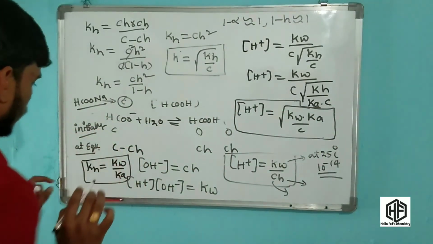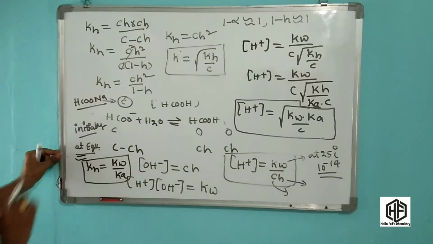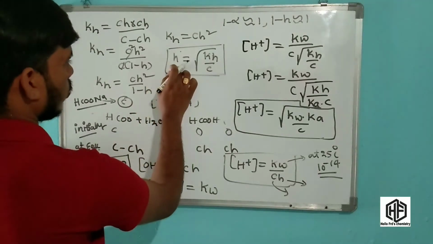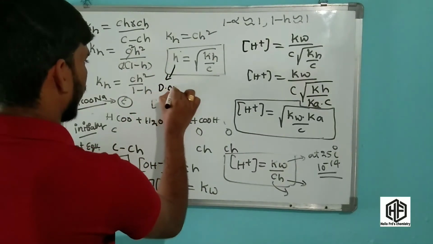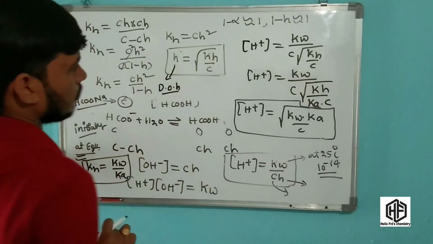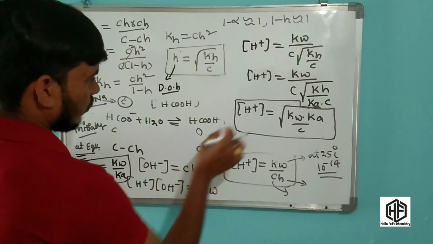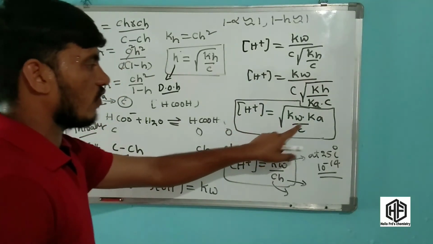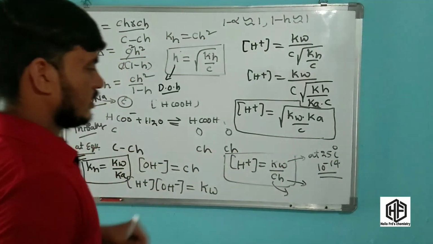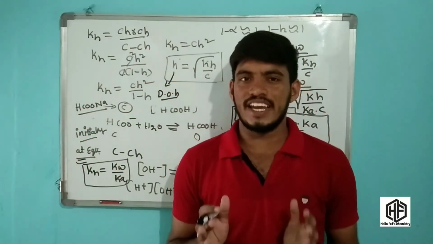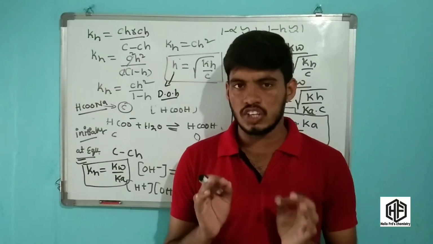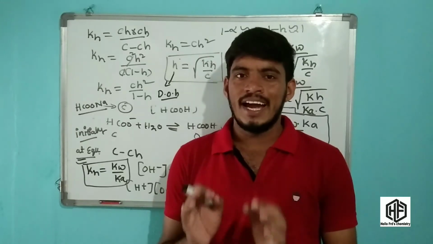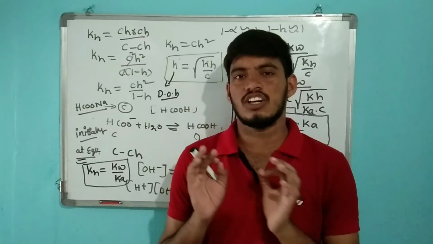What are the formulas present there? Kh is equal to Kw by Ka. One more important formula: h, the degree of hydrolysis, is equal to root over Kh by C. And one more important point is the concentration of H plus is equal to root over Kw into Ka by C. Friends, this is the concept of salt hydrolysis of weak acid plus strong base. In the next class I am going to talk about weak acid plus weak base and strong acid plus weak base.